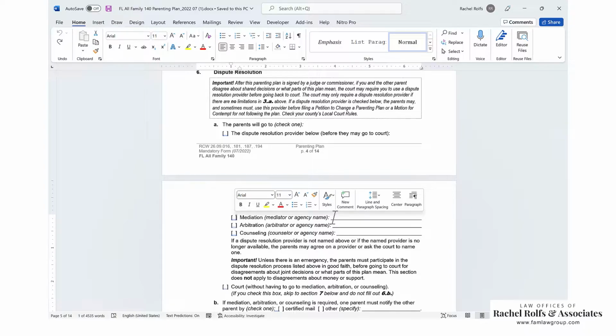It's a pretty low cost way to do it. They have sliding fee scales. You don't have to have attorneys, etc. So we often put that in.